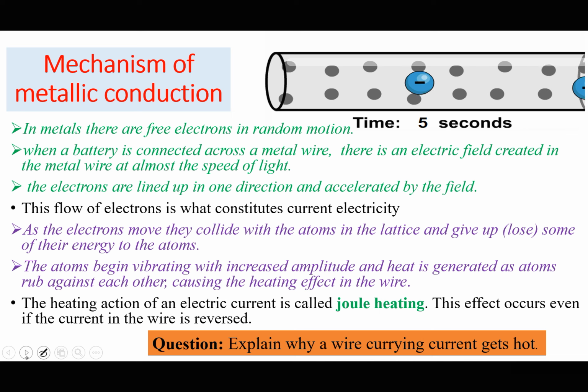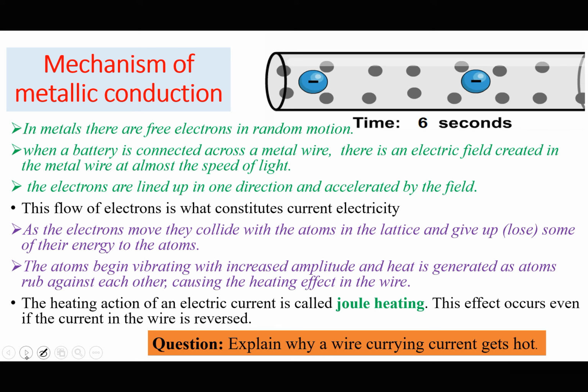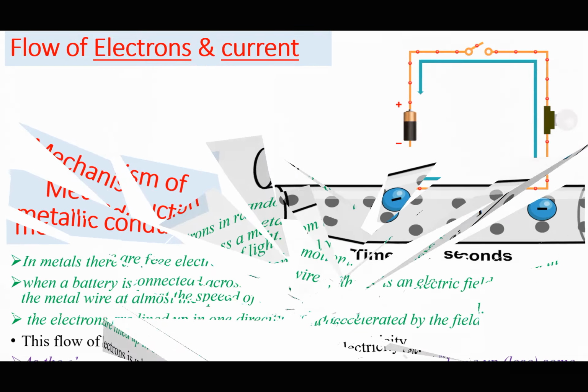The flow of current in a wire is due to free movement of the electrons. The free moving electrons collide with the atoms and pass on some of their energy to the atoms. The energy causes the atoms to vibrate, generating heat. That's why the wire will definitely get hot or warm up when it is carrying a current. So how does current flow then?